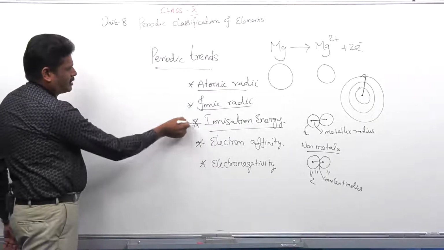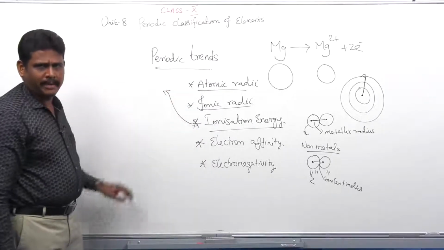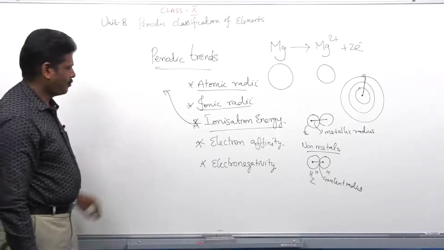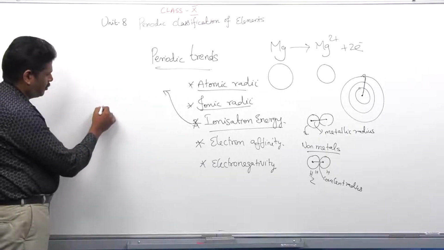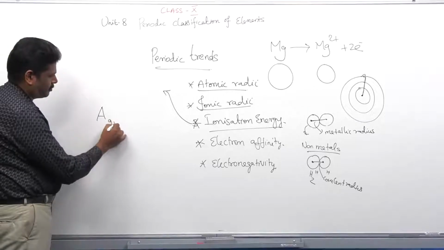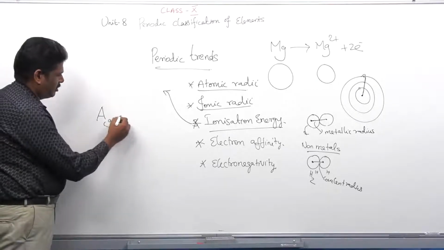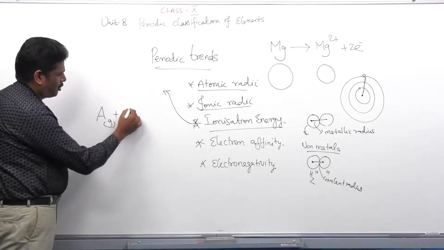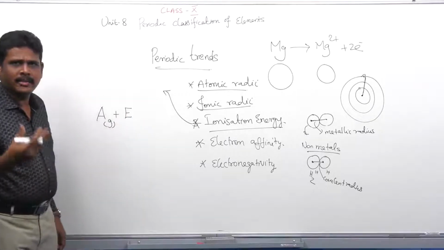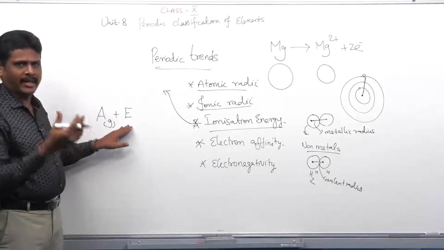Let me discuss ionization energy in terms of definition in a different way. Here I am taking one isolated gaseous atom in which I am going to supply a certain amount of energy to remove an electron.